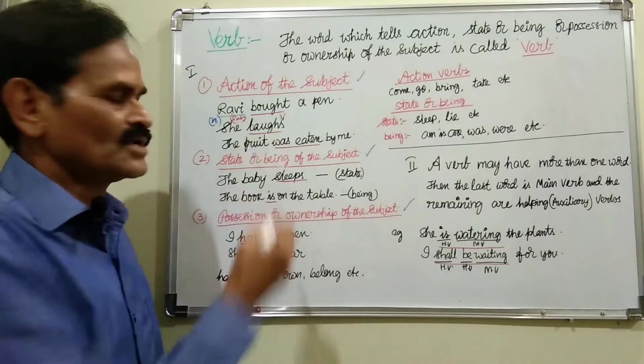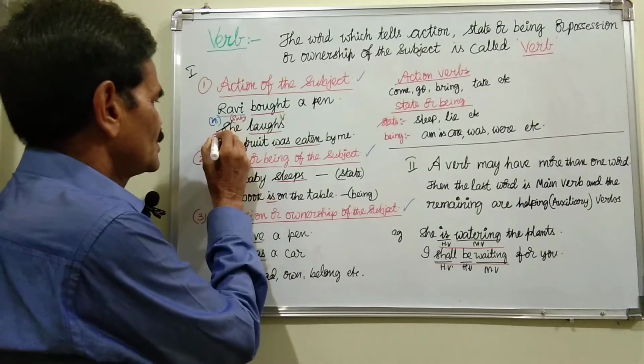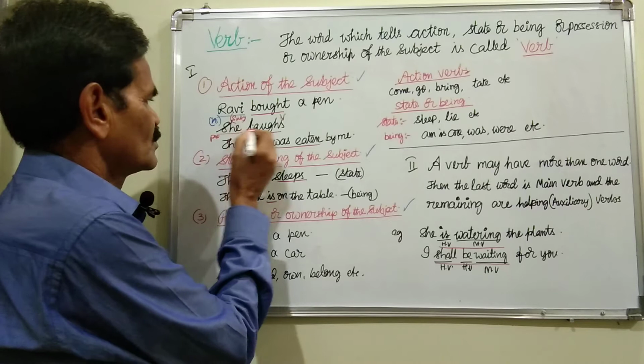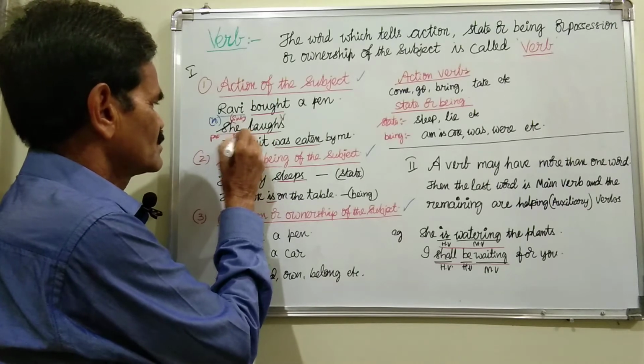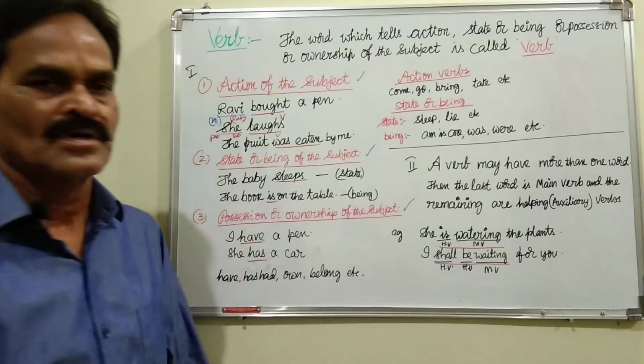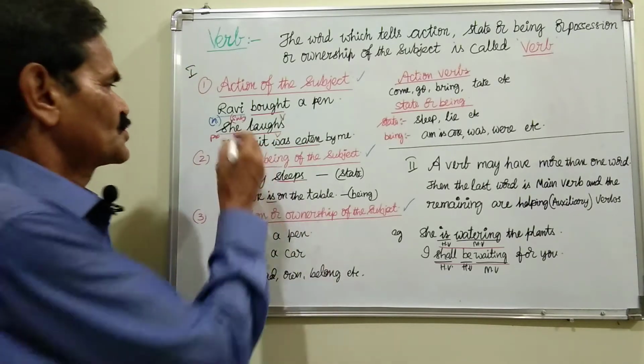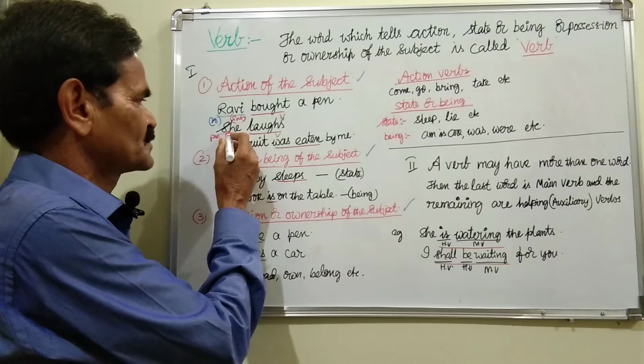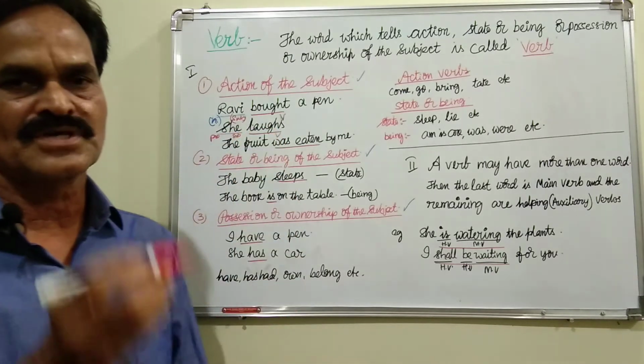And here, she laughs, and she is actually a pronoun. It came before the verb, it is the subject. And laughs is the action verb. Who laughs? She. So, this is also action done by the subject.